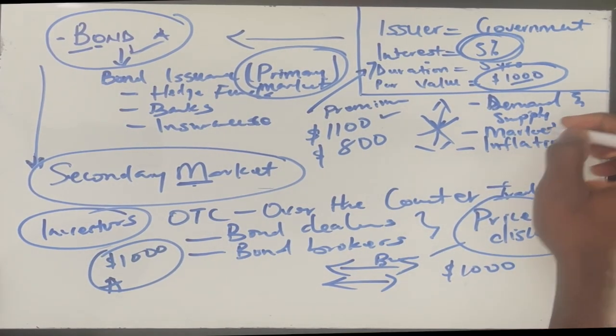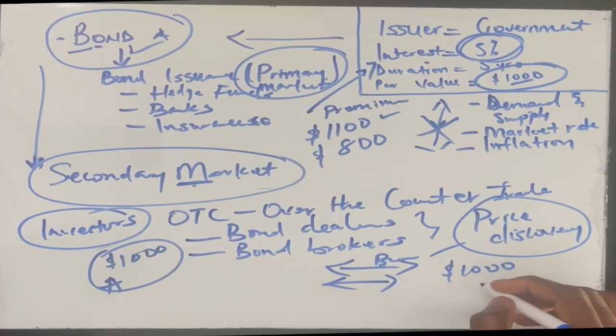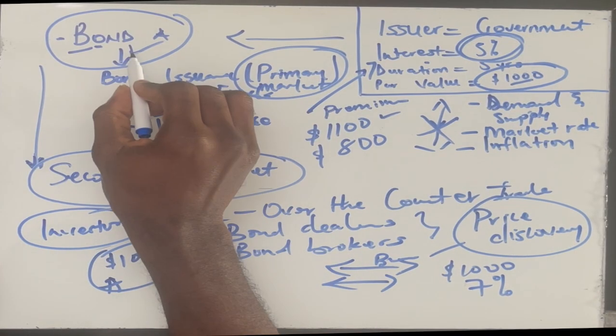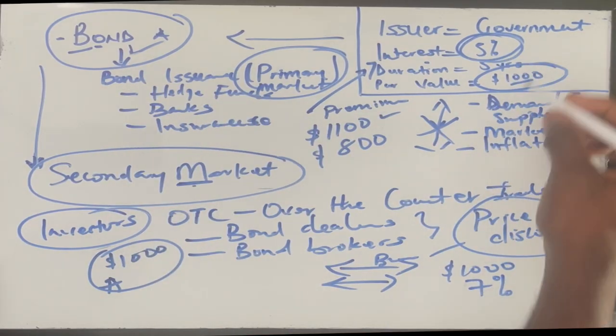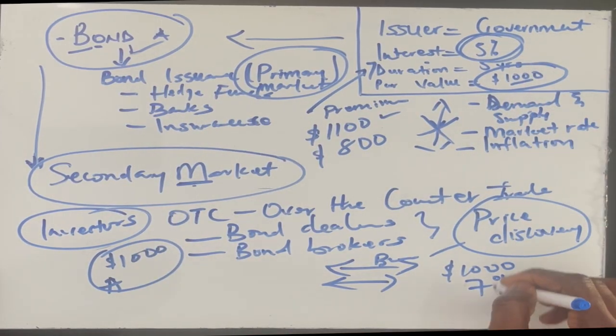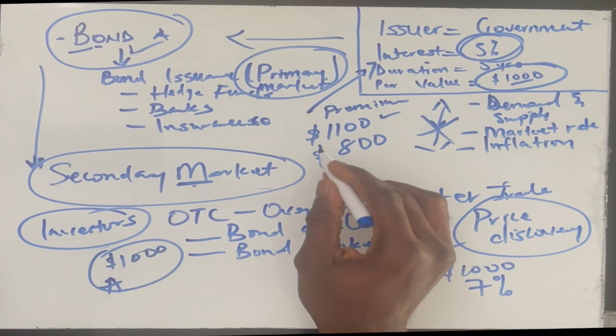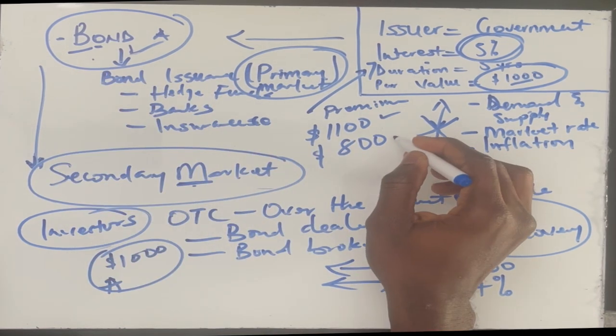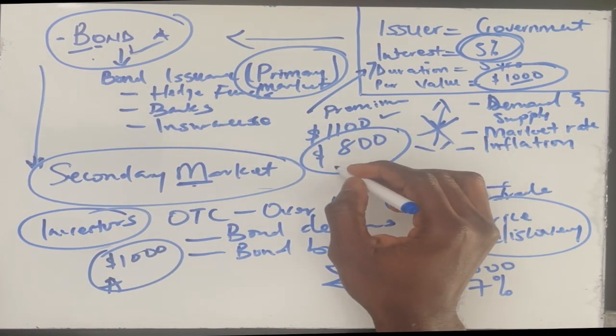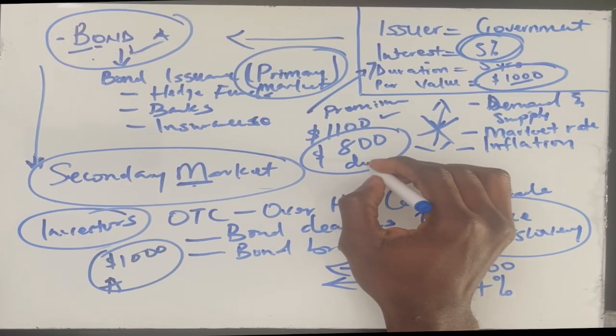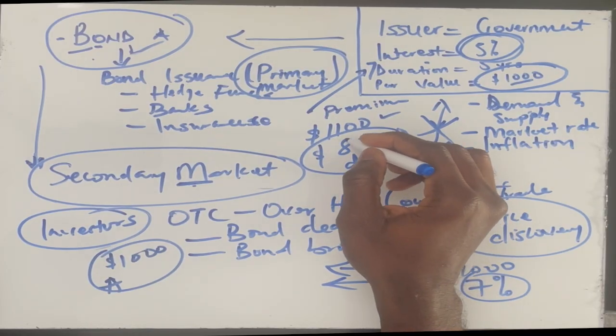Let's say the interest rate is very good. If you deposited your money at the bank, it is giving you 7%. So no one is going to go after this bond that is only paying 5%. I would just want to deposit my money at the bank and make my 7% profit. So demand is going to fall for this bond. Price is going to fall. And that is where we are going to buy this bond at a discount. So the bond is going to fall to 800.